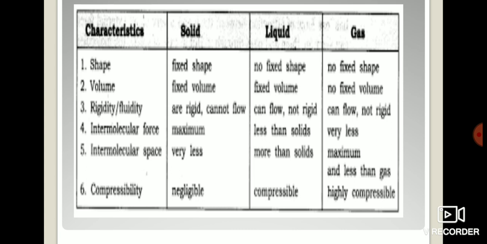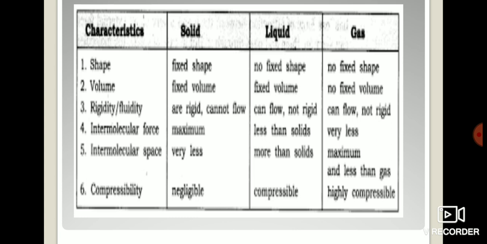How can you see that they can flow? Just take a glass of water and pour it on the floor. Within seconds you will see the water starts flowing. That is why rain occurs. You will see that the water flows and goes into the river, then from the river it goes into the sea, because it has the property of fluidity.